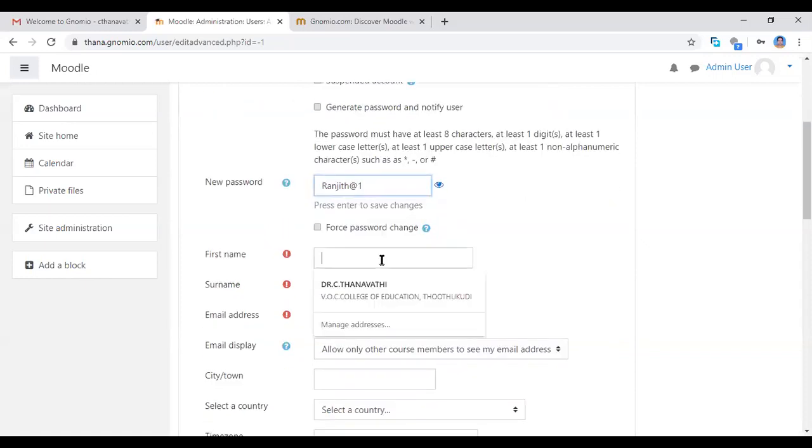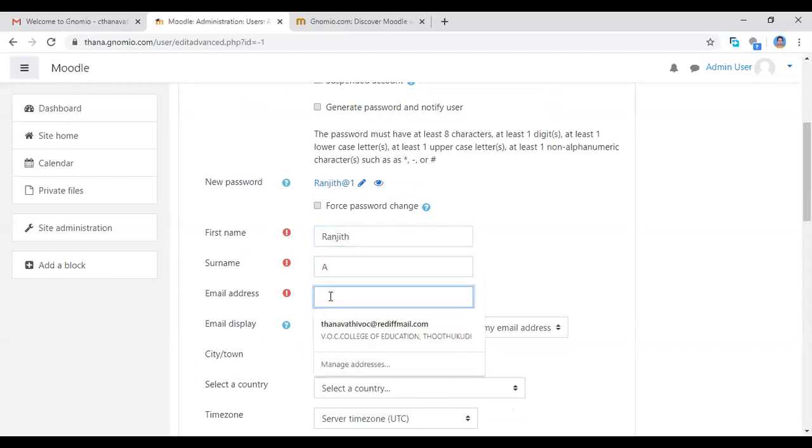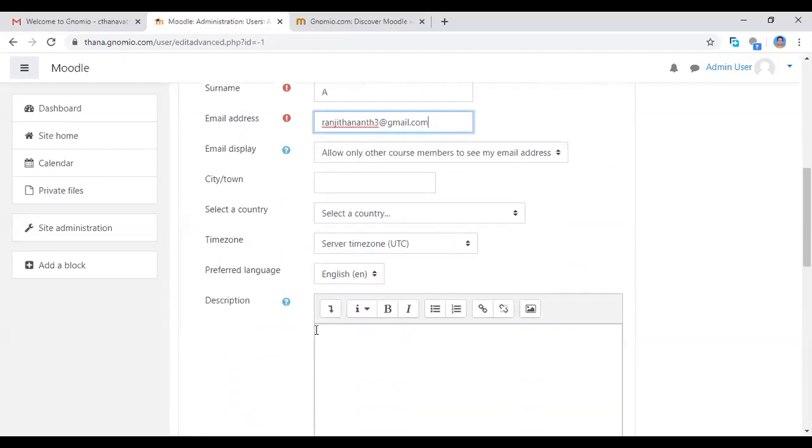So now I'm giving the first name for him, Ranjit. Surname, if you want to give the surname. Then the email address of Ranjit Anand. So now I'm adding the email address.